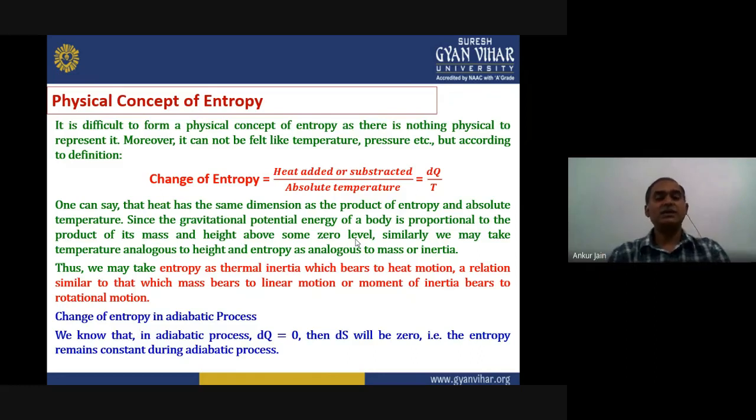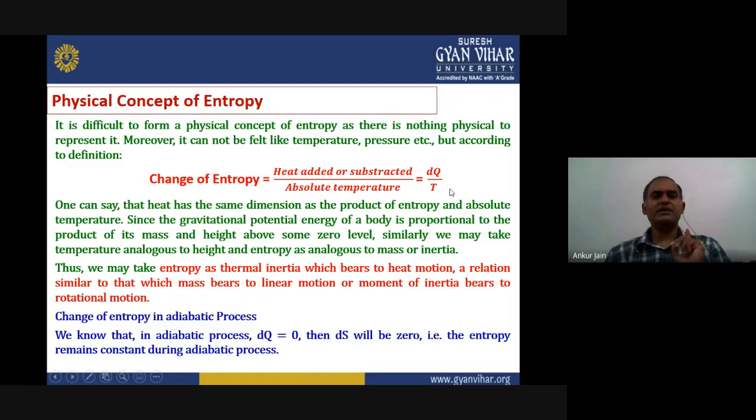That equals the heat absorbed or rejected, either added to the system or removed from the system, represented by dQ, divided by the absolute temperature T. So it is a ratio of dQ upon T. If we rearrange it, we get dQ equals T times the change of entropy. That means heat has the same dimension as the product of entropy and absolute temperature.